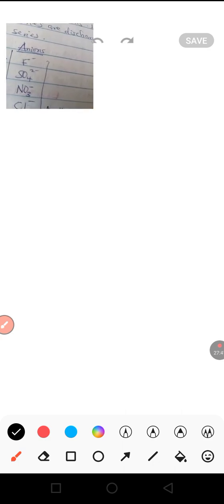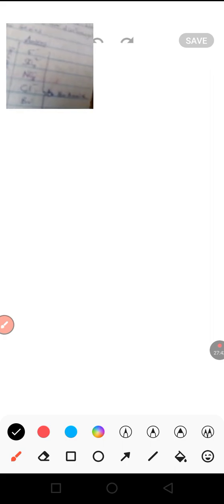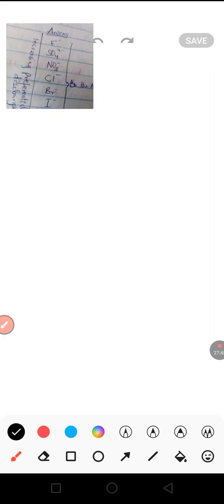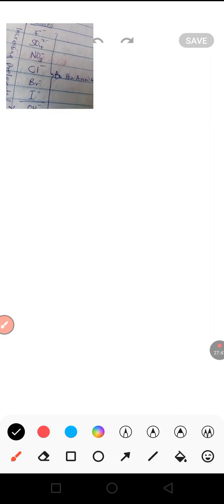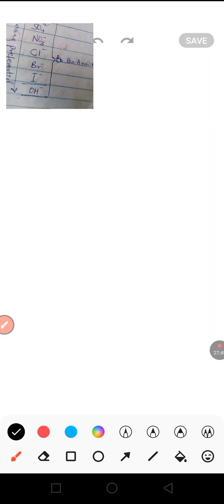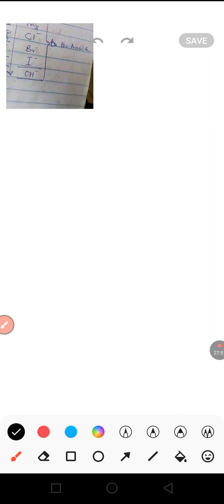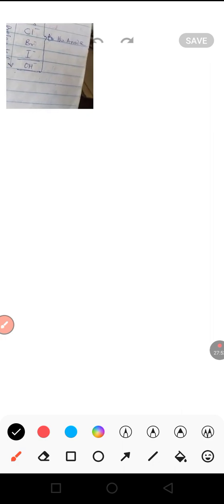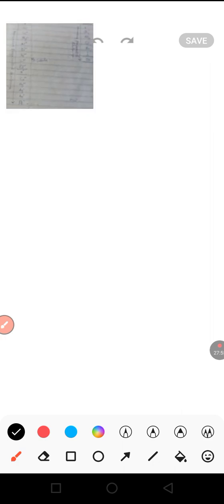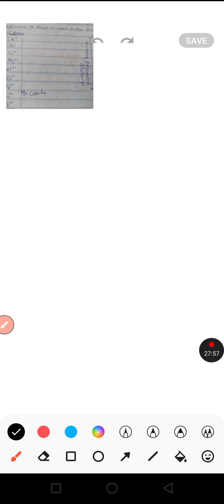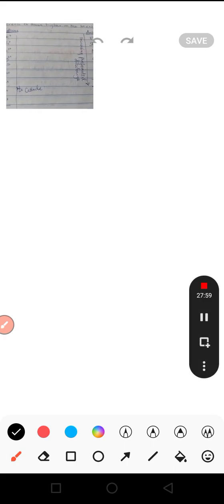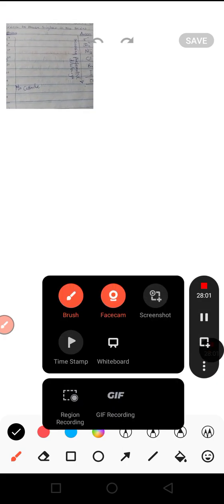Again, fluoride ion, tetrasulfate ion, triazole 5 ion, NO3 minus, chloride ion, bromide ion, iodide ion, and hydroxide ion. This is the order of preference in which the ions are discharged.